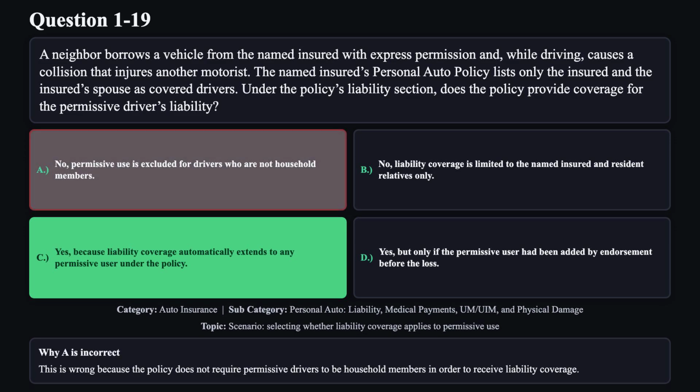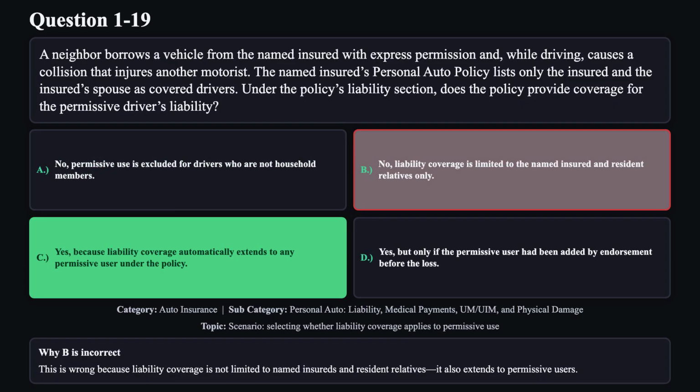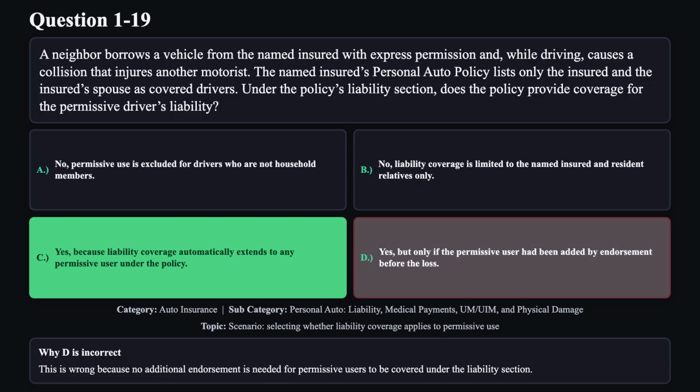Reason A is not correct. This is wrong because the policy does not require permissive drivers to be household members in order to receive liability coverage. Reason B is not correct. This is wrong because liability coverage is not limited to named insureds and resident relatives. It also extends to permissive users. Reason D is not correct. This is wrong because no additional endorsement is needed for permissive users to be covered under the liability section.